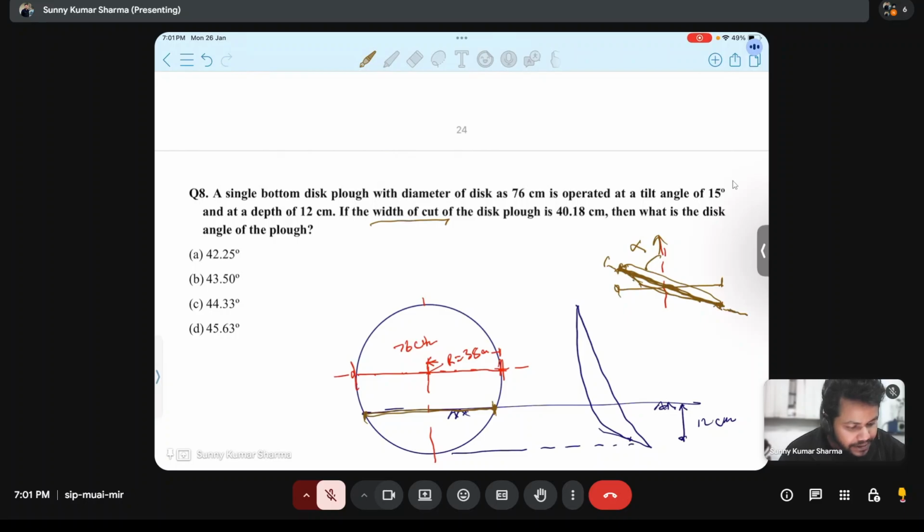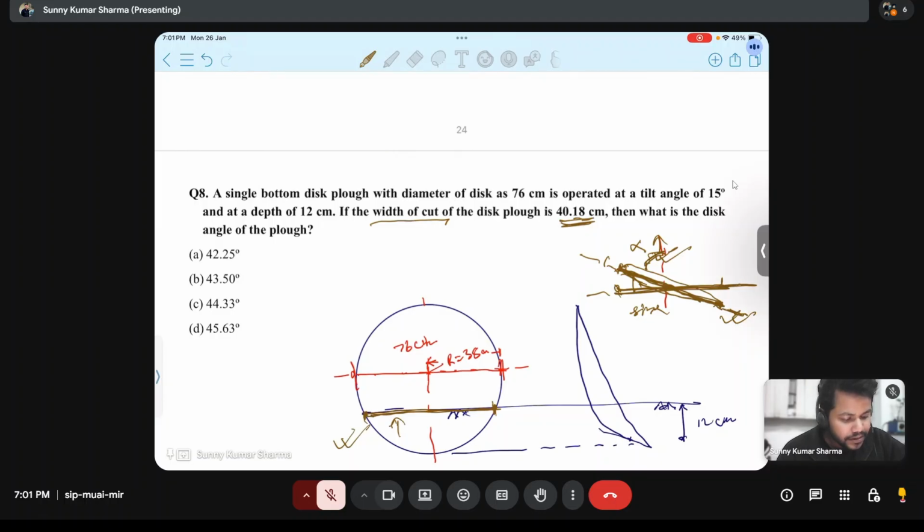When we project this chord in this component, this will be the cos alpha component, and this is sine alpha. Sine alpha of this chord. This chord has this cos component and this sine component, and this sine component is the width of cut. So they are telling that width of cut is 40.18, and this angle we have to find.